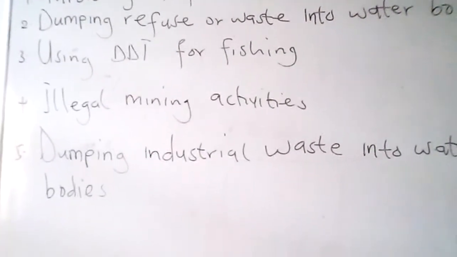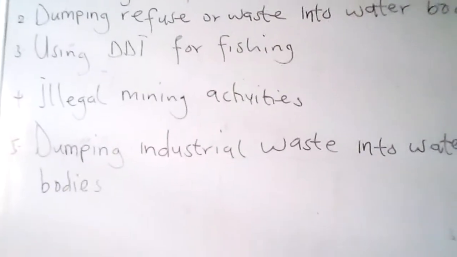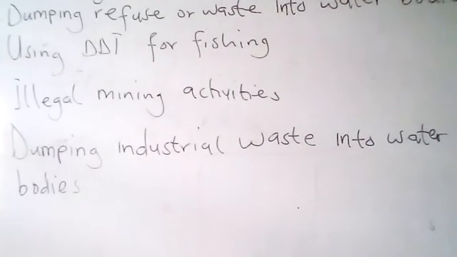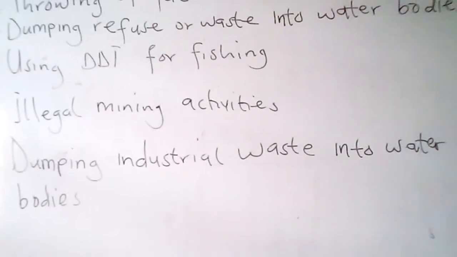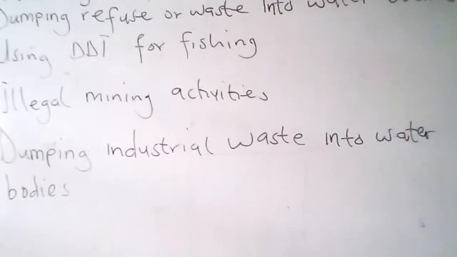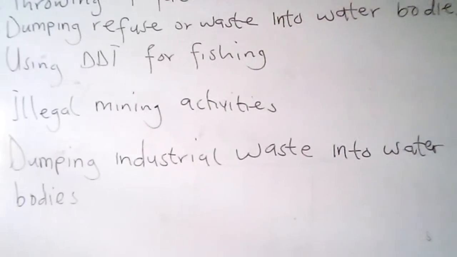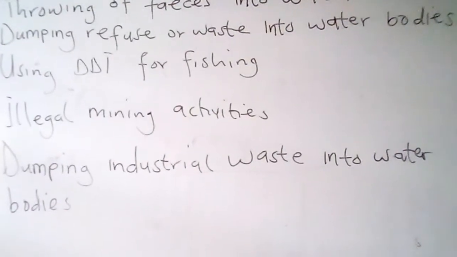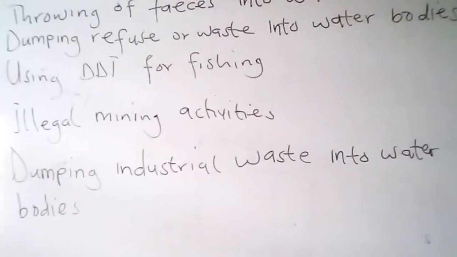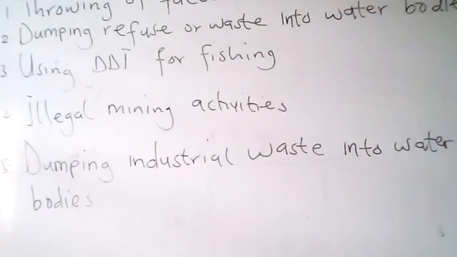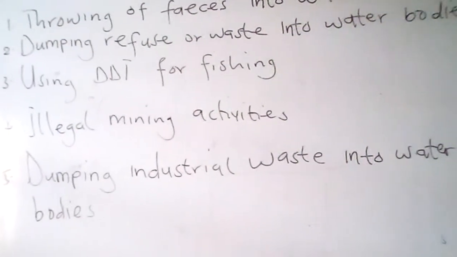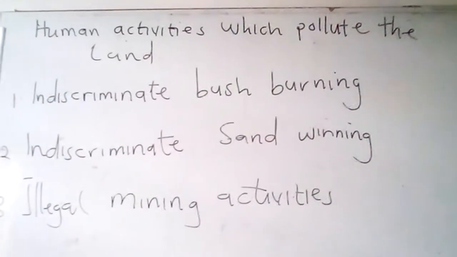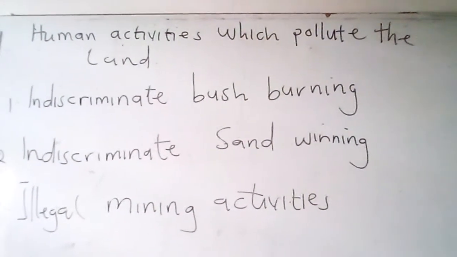Number 4 is illegal mining activities such as galamsey, as we all know. People who mine wash the gold dust in the water bodies. Some of them also dump chemical waste into water bodies too. Number 5, dumping industrial waste into water bodies. Many industries discharge waste chemicals into rivers or water bodies, which make it unsafe for human and animal consumption or animal use. Okay. So since we are done with water bodies, let's go to human activities which pollute the land.